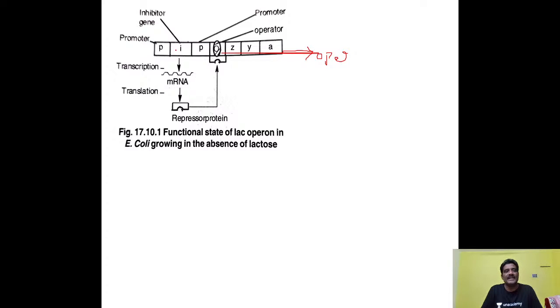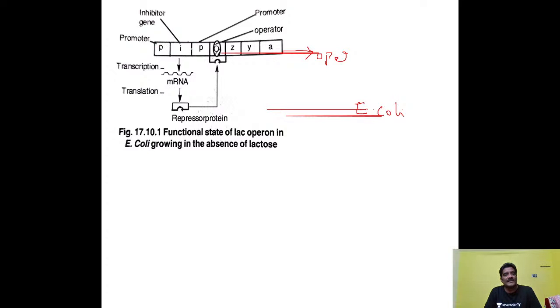DNA consisting of many genes. So this operon is very, very important. This operon concept is observed in E. coli, Escherichia coli bacteria. So when does a gene express, and when does a gene not express? That is an important point.